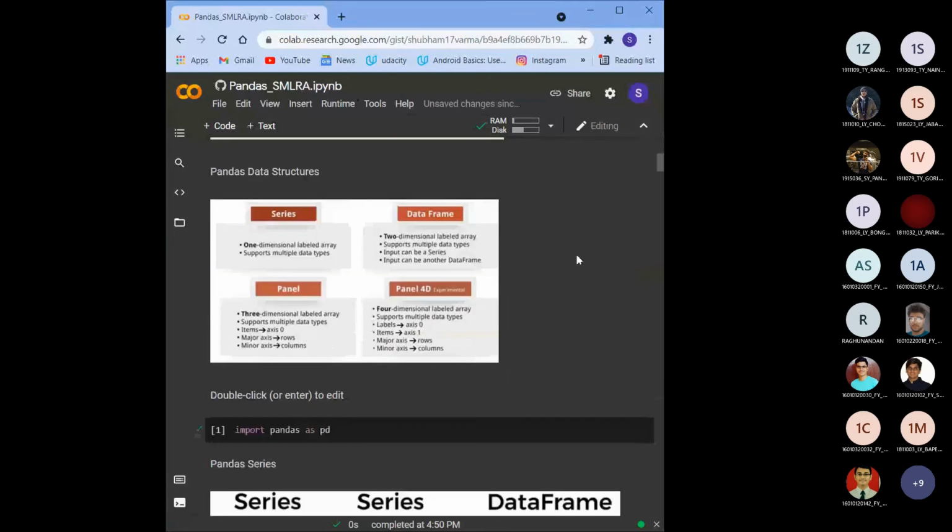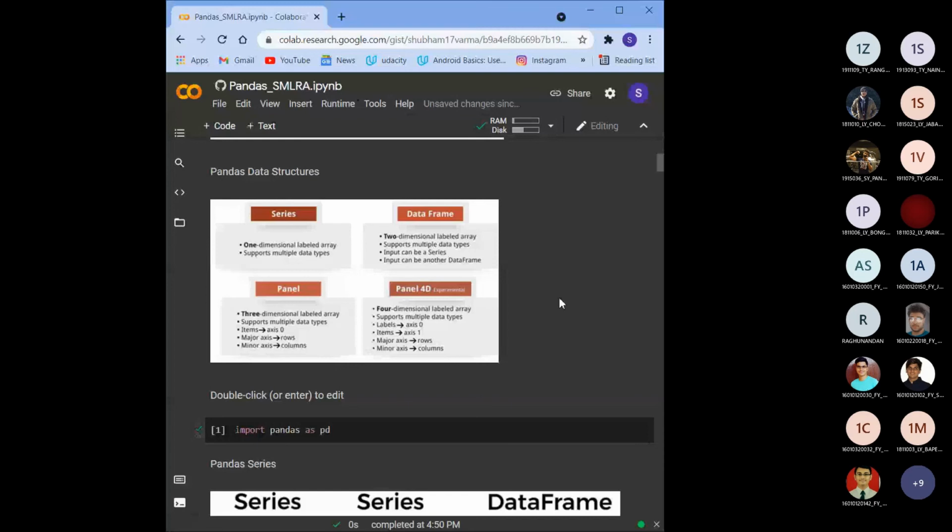So as you can see here, this is a small introduction to what pandas is, what a series is, what a data frame is, and what a panel is. We are going to cover all this in this session on pandas. Basically, pandas consumes more memory than NumPy, but it has more functionalities, as I said just now. And if you have more than 500,000 rows in your data set, then pandas is the best library to perform operations on it. Whereas in NumPy, if you have more than 50K rows, it becomes very difficult to perform operations on it.